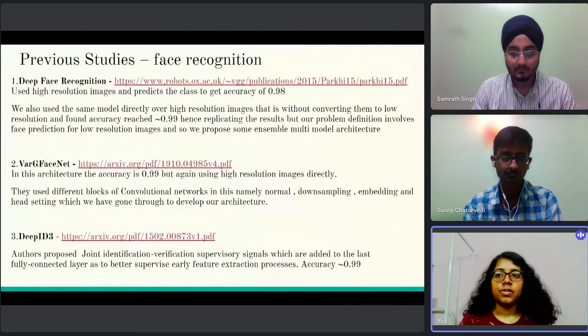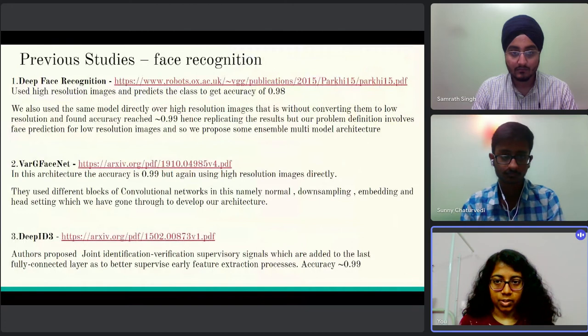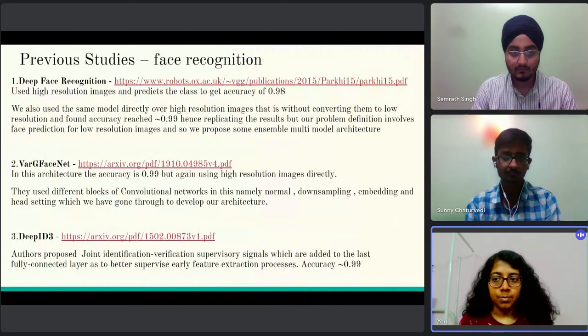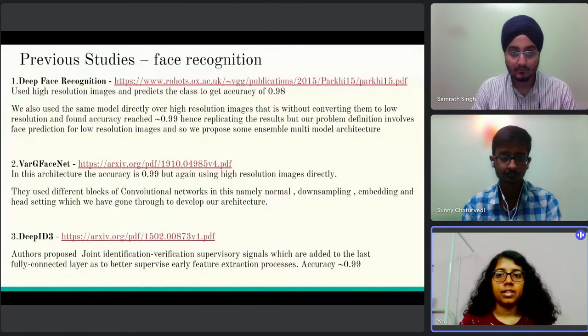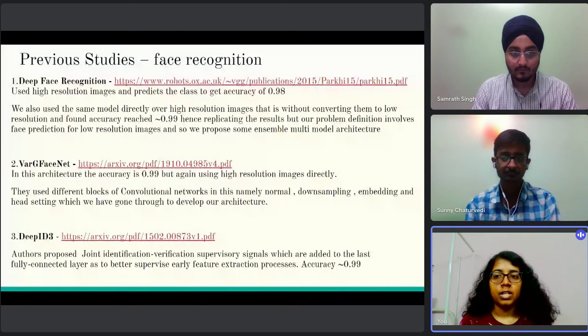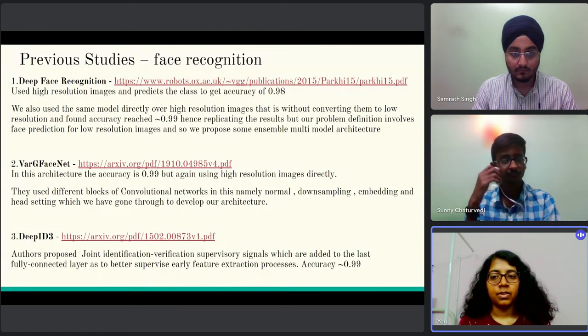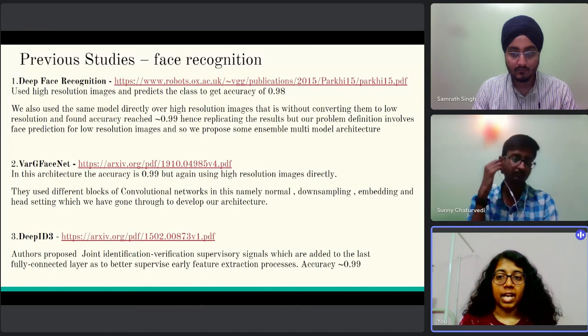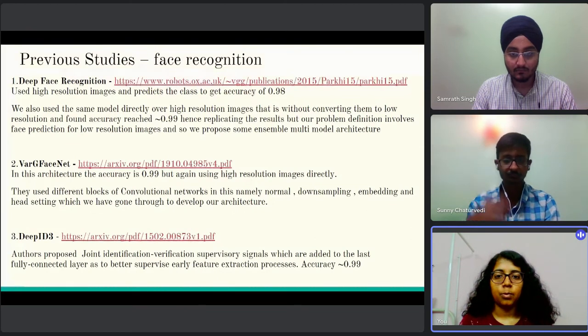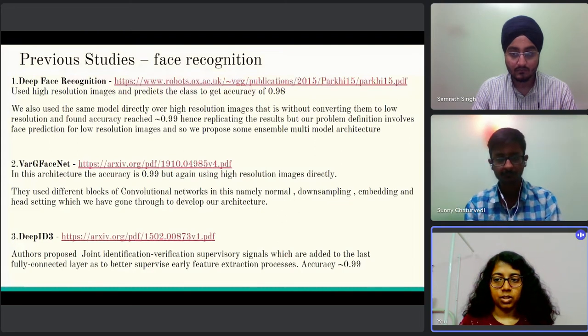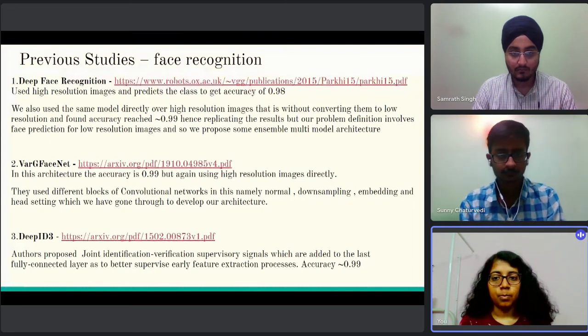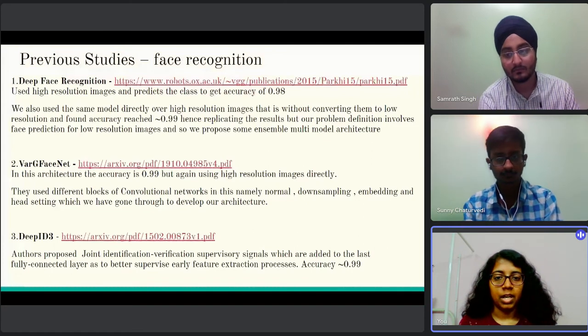Let's also first talk about some of the previous studies on facial recognition. The first one is deep face recognition, where high resolution images were used to predict the class, getting an accuracy of 0.98. There also the same model was used directly over high resolution images, without converting them to low resolution, and finally the accuracy reached was nearly 0.99, hence replicating the results. But our problem definition involves face prediction for low resolution images. So we propose an ensemble multimodal architecture.